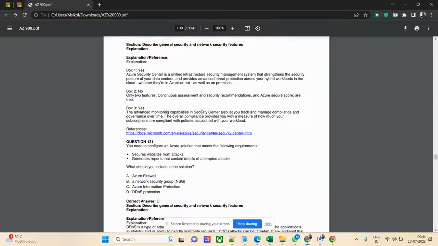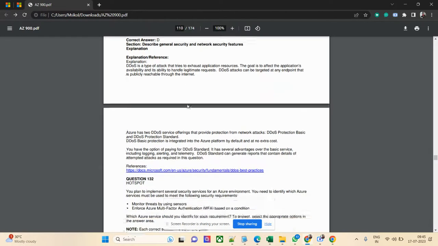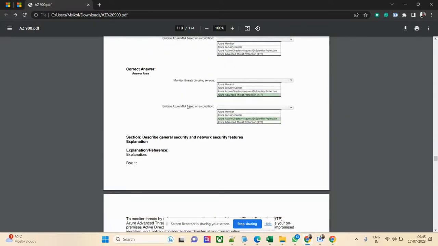So let us see if I can quickly discuss some of the other questions as well. See, the answer is DDoS. So let us see the issue. They are saying they are getting some attacks from websites and all. So yes, distributed denial of service protection is one of the ways to protect against those kinds of malicious attacks, DDoS attacks basically.